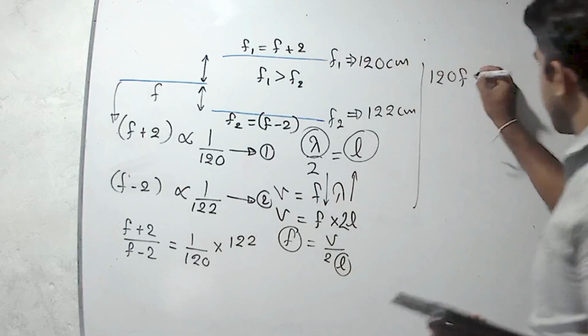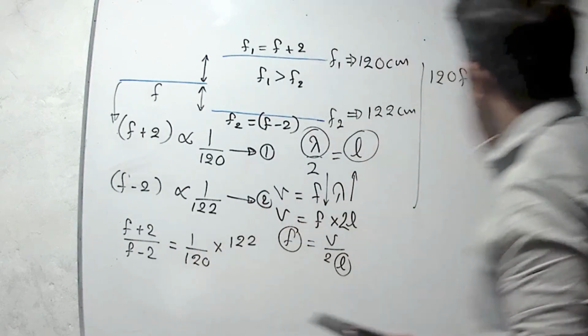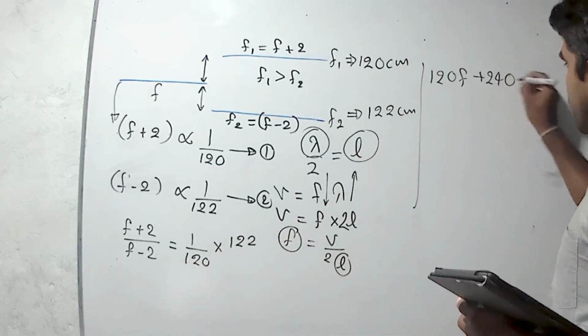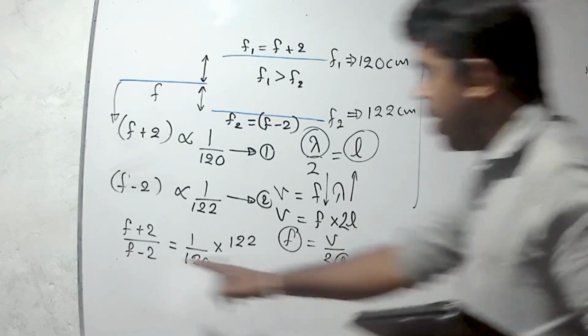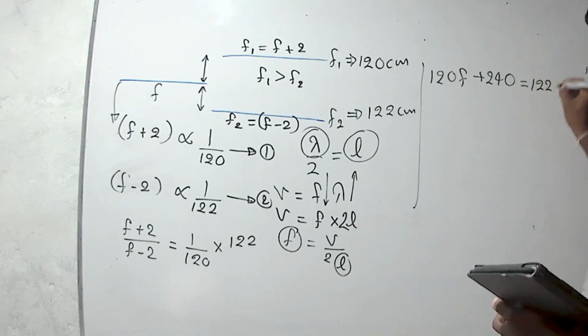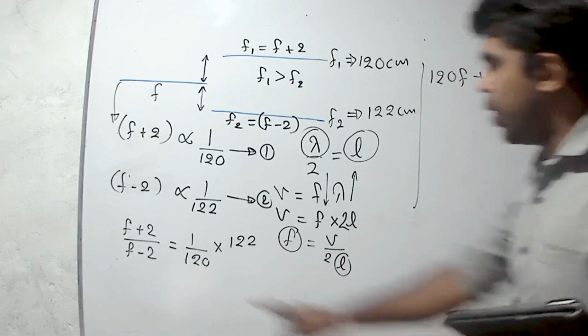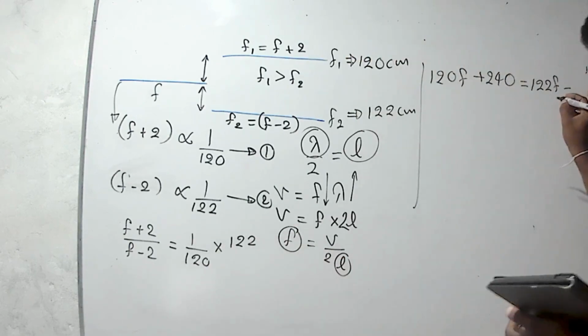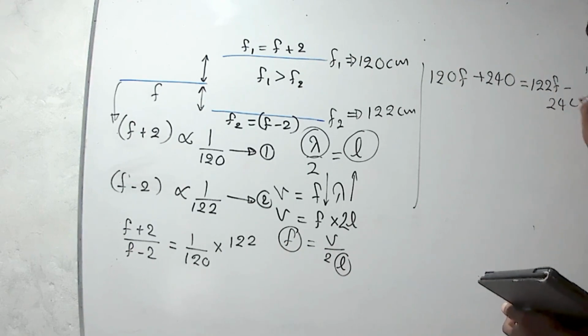plus 120 into 2, 240, equals F into 122, 122F, minus 2 into 122, 244.